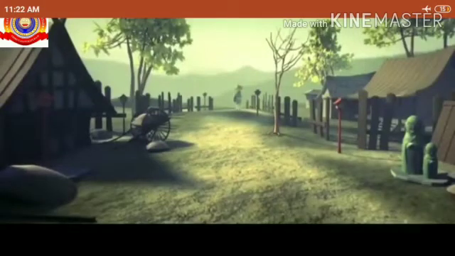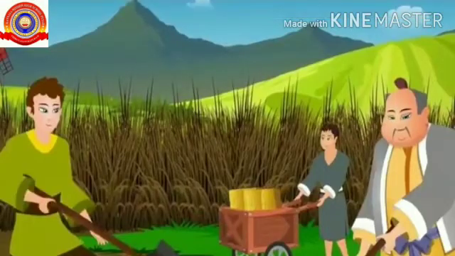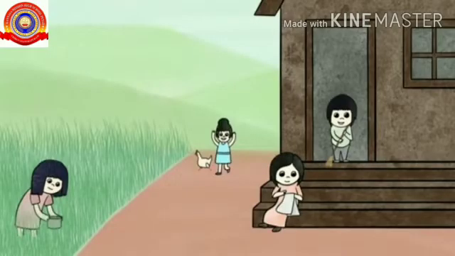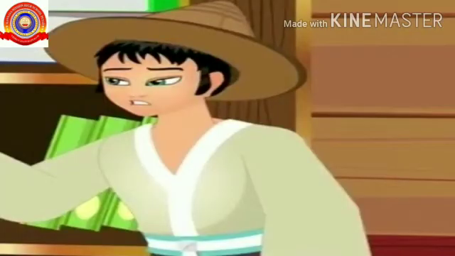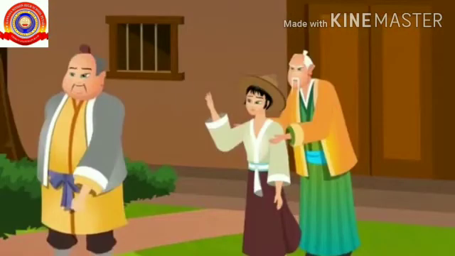Once upon a time in Japan, there lived a farmer who had many children, who were all hardworking except for his youngest child, who is small and weak. So his father decides to send the boy to a village temple to study with a priest. Now, let's see what happens in the story after this.